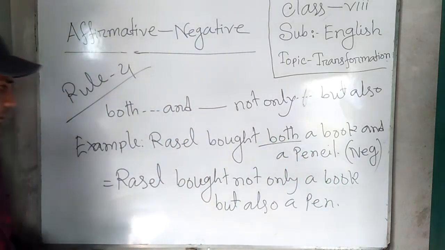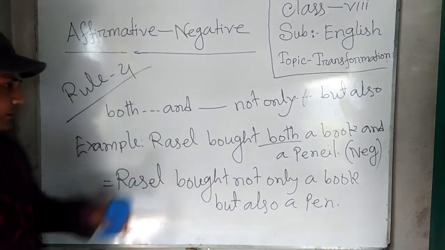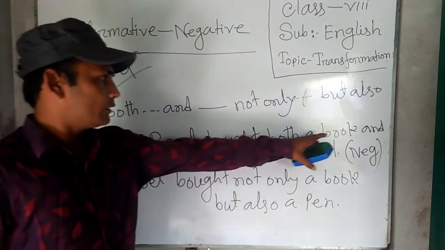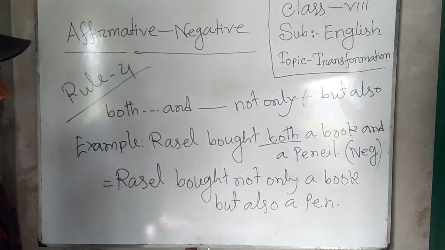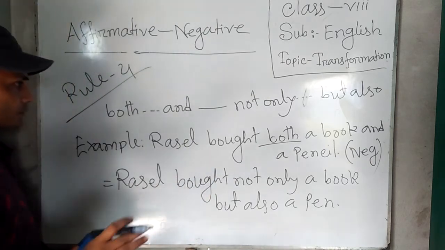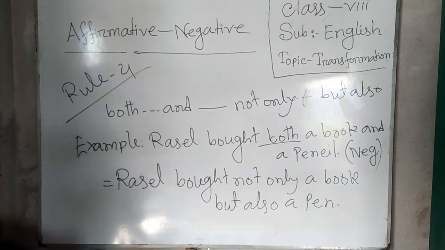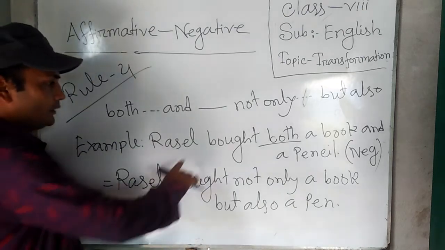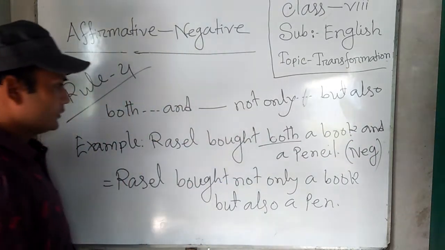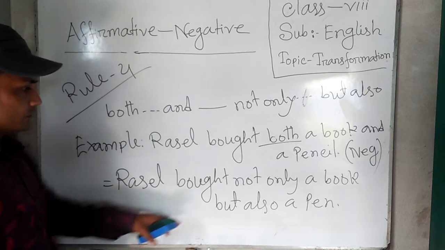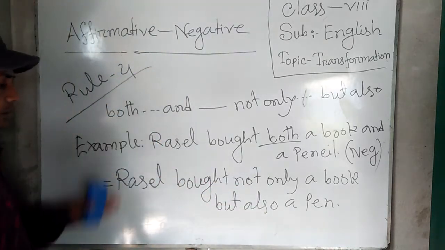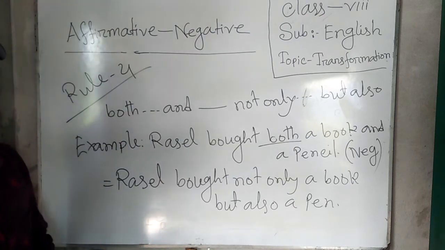This is the answer of this affirmative sentence. Here you can see both is used and also used, and we will change. You can see in this affirmative sentence both and is used, so we use not only and but also instead of both and. Okay, it is the answer. Is it clear to you?